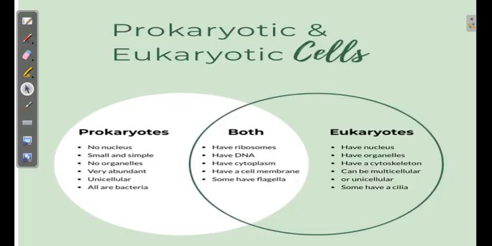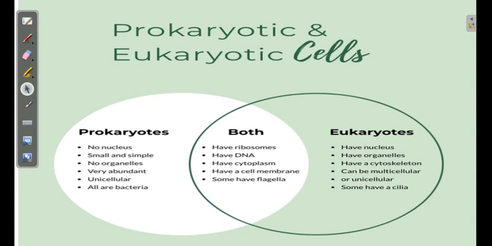Okay, so you can see the difference I have summarized over here between the prokaryotes and eukaryotes. What are the common characteristics between them? Both have DNA, but in a eukaryotic cell the DNA is linear, and here it is circular. Both have the cytoplasm, both have a cell membrane, both have the ribosome.